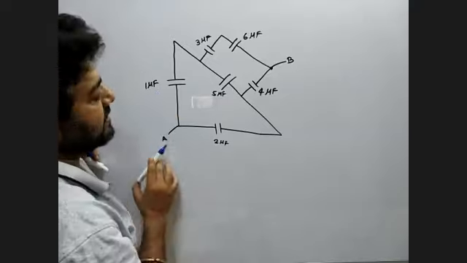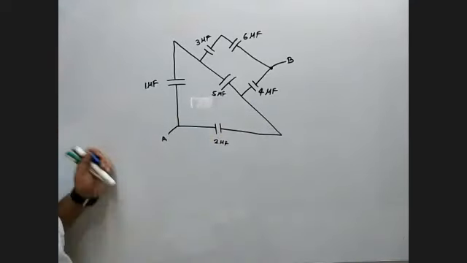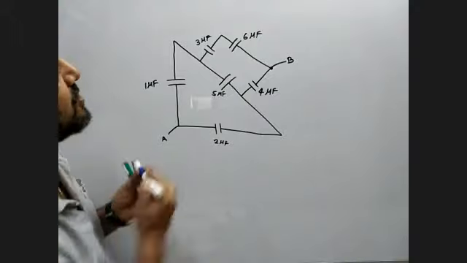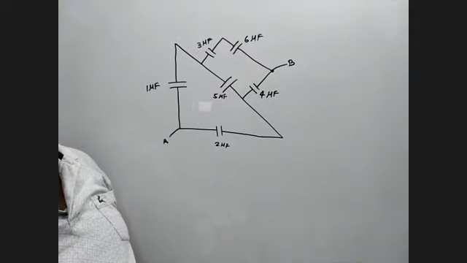Here you have 1, here you have 2, here you have 4, here you have 5 microfarad. My suggestion is, इसको थोड़ा ऐसे घुमा के सोचो. It will help you.